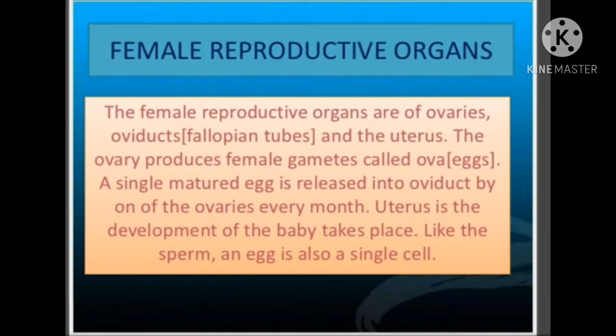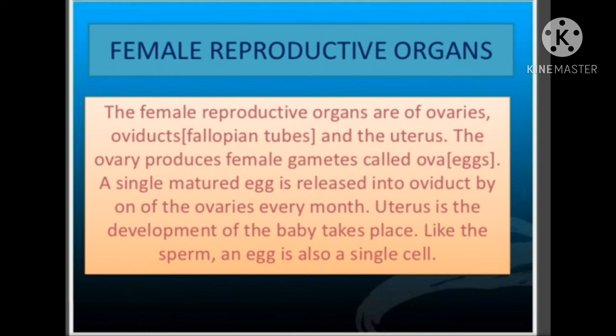Female reproductive organs. Female reproductive organs are ovaries, oviduct, which is also called fallopian tube, and the uterus. The ovary produces female gamete, which is called egg or ova. A single matured egg is released into oviduct by one of the ovaries every month.